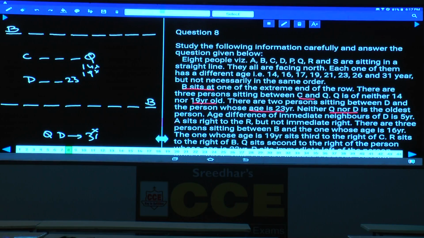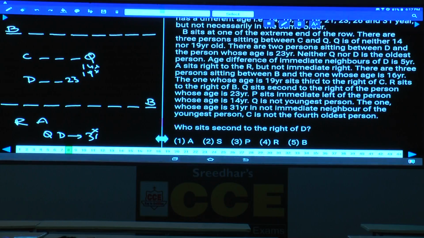Next one. A sits to the right of R, but not to the immediate right. Next one. There are 3 persons between B and the one whose age is 16 years old. Now this is the information we got. As there are 3 persons between B and 16, 16 must be at this place.